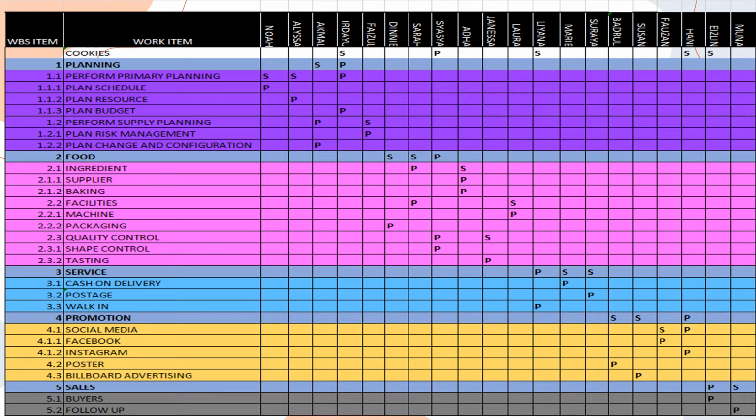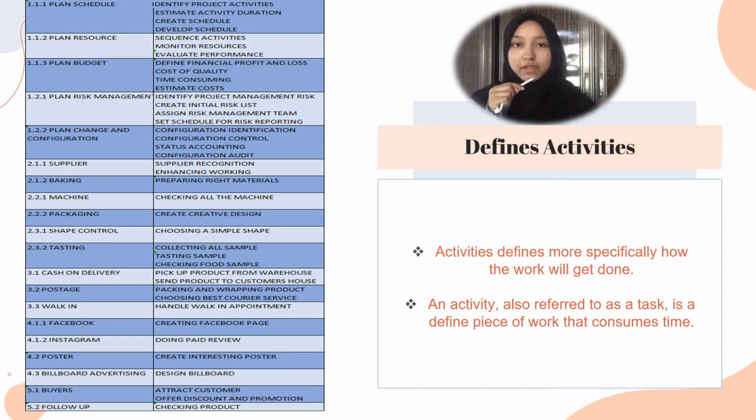It is important to have a person with primary responsibility to make sure the project will run smoothly, and to have support responsible persons to help in specific work items. Next, I will continue the presentation with define activities.